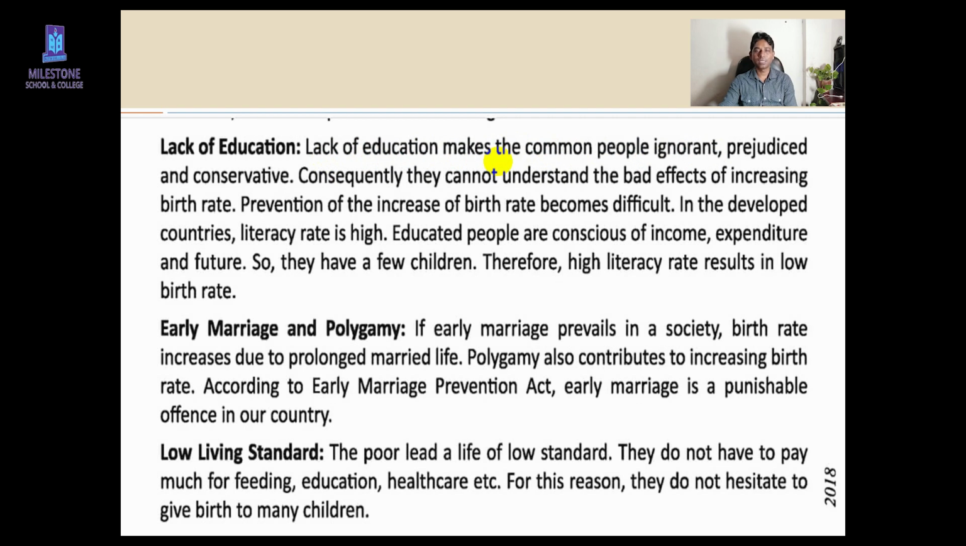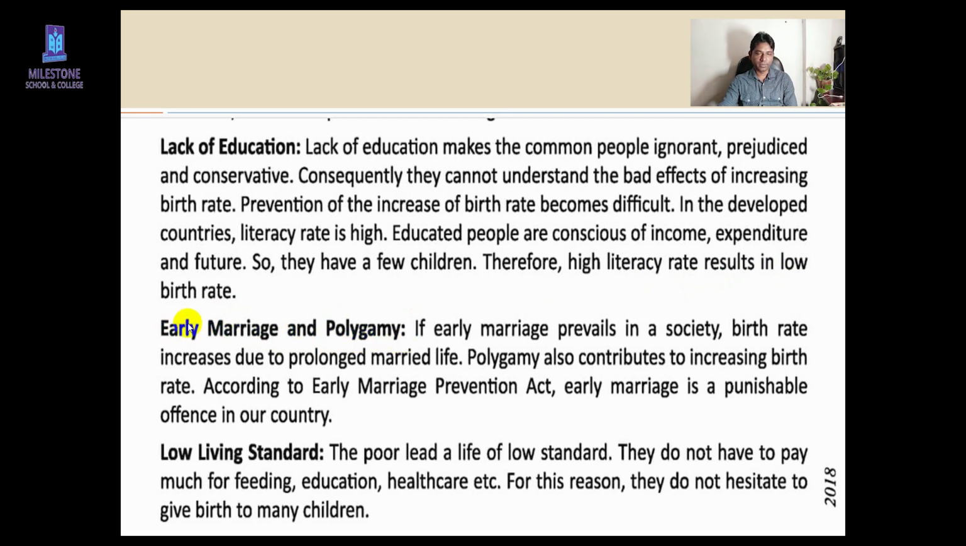On the other hand, if people are educated, they can understand the problem of high birth rate. Okay, you have to read this line. Educated people are conscious of income, expenditures and future. So they have a few children. Therefore, high literacy rate results in low birth rate. Okay.